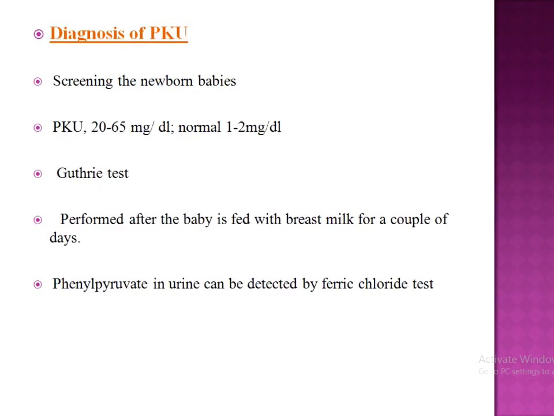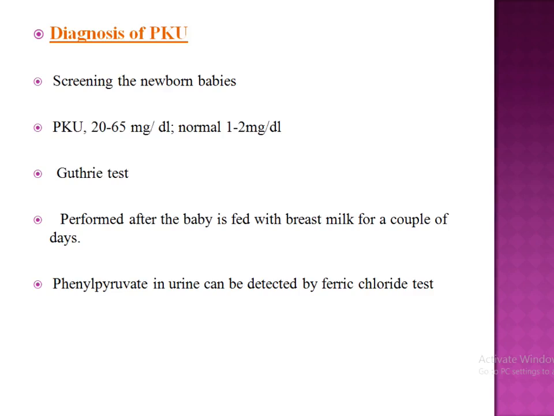Diagnosis of PKU. It is mostly detected by screening newborn babies for increased plasma levels of phenylalanine. The normal level is about 1 to 2 mg per dl. It is usually carried out by the Guthrie test, using the bacteria Bacillus subtilis. It is a bioassay for phenylalanine.